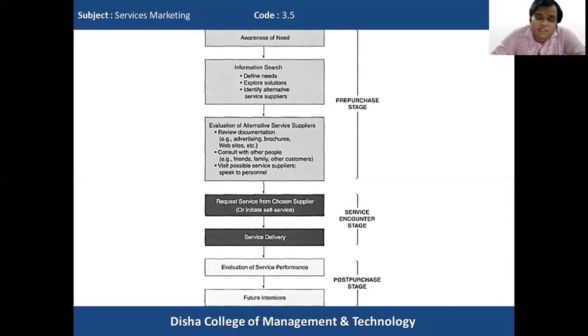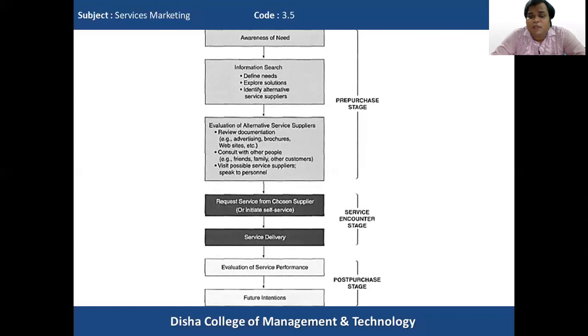So these three things come under the pre-purchase stage. In the service encounter stage, a service request is given to the chosen supplier, and sometimes the consumer may also consider initiating a self-service. In the service encounter stage, the service consumer comes in contact with the service provider or the service delivery person. So there is service delivery.